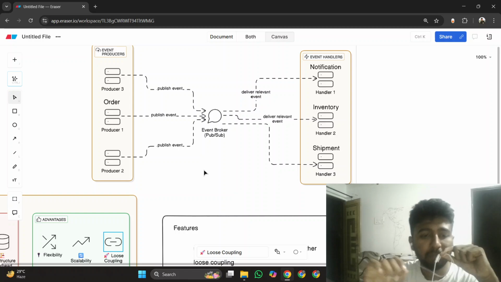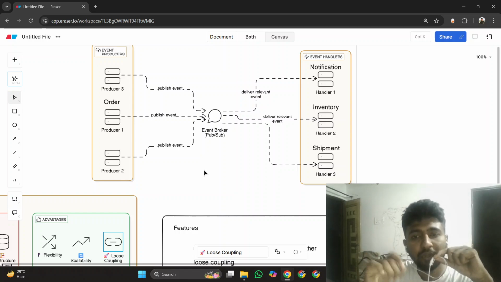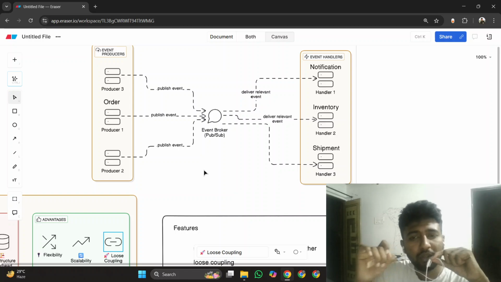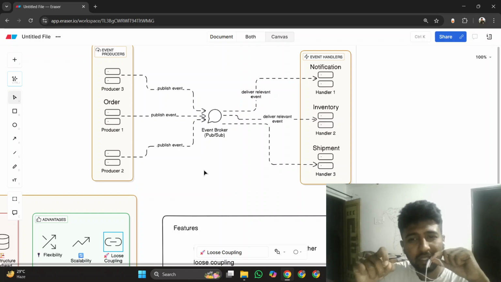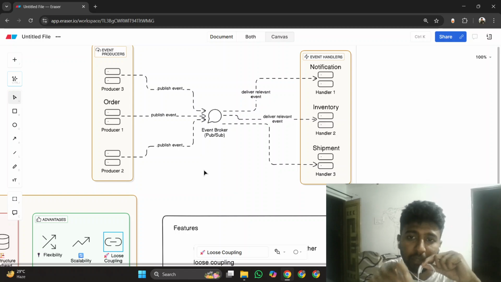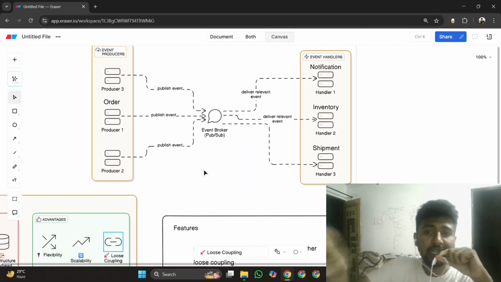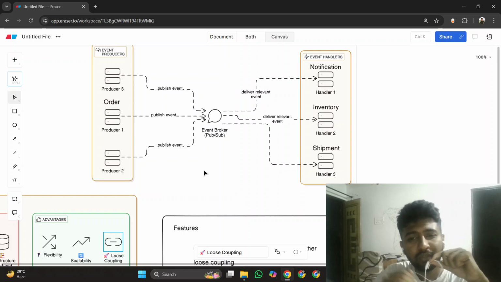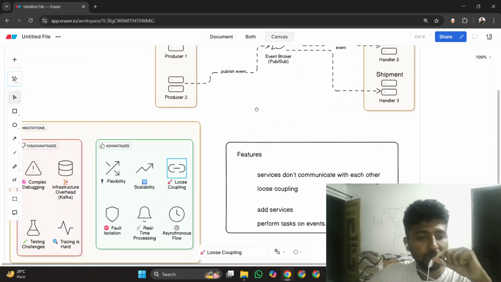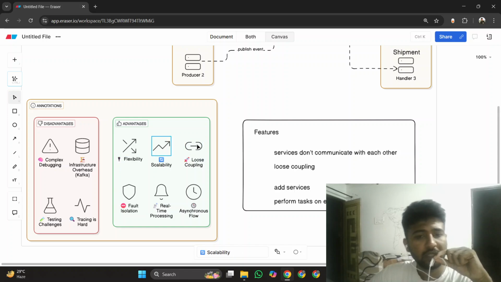In software development, we mainly focus on loose coupling. We are not focused on tight coupling. Tight coupling means everything is dependent on each other. If one thing crashes, the other thing will crash automatically because it was highly dependent on that thing. So loose coupling will reduce the chances of crashing of that application. Loose coupling will also decrease the chances of having bugs in that application. So we discussed three things.